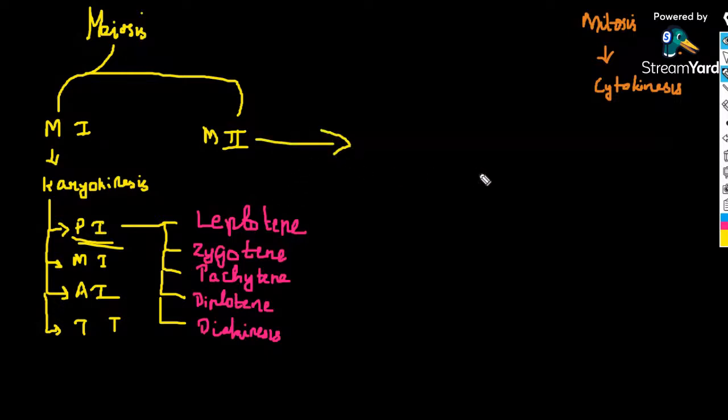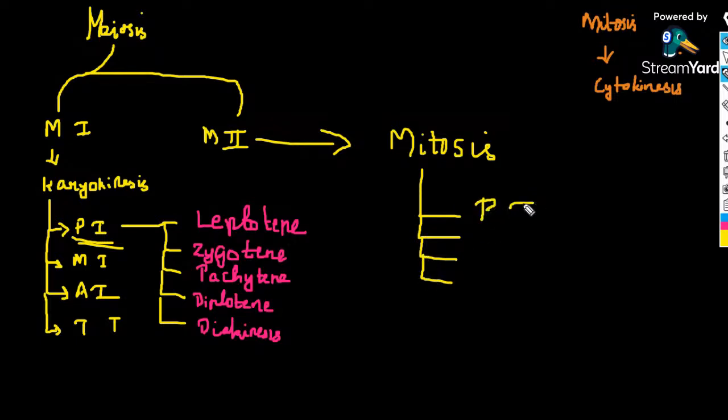Then meiosis 2 is same as mitosis. It consists of 4 substages, that is prophase 2, metaphase 2, anaphase 2, and telophase 2. And after this meiosis 2, what process occurs? Cytokinesis occurs.